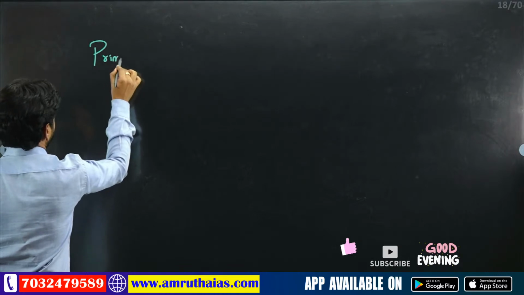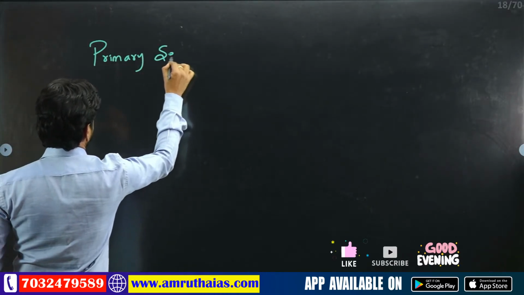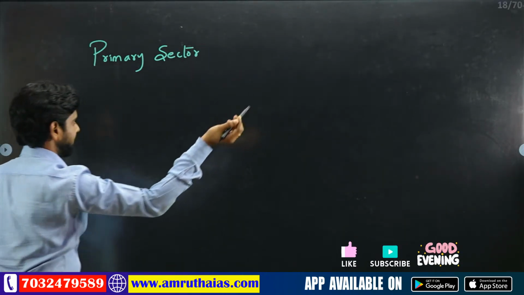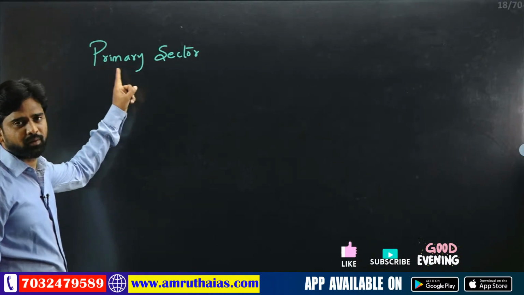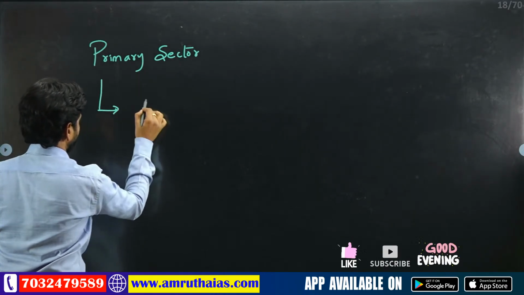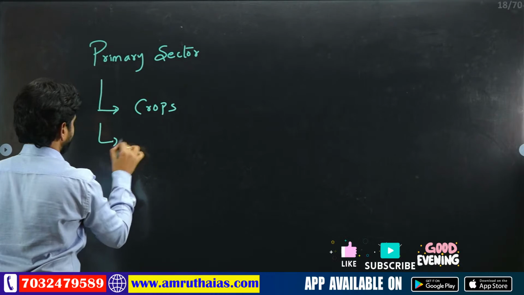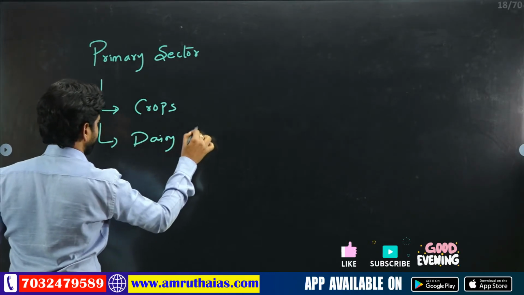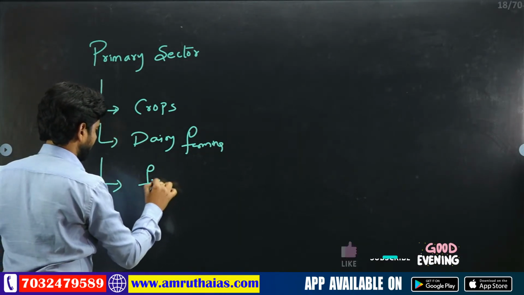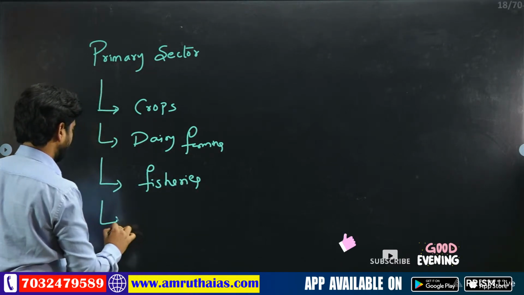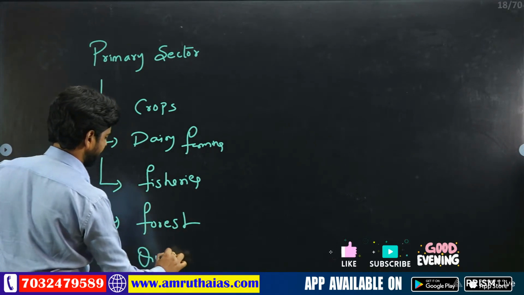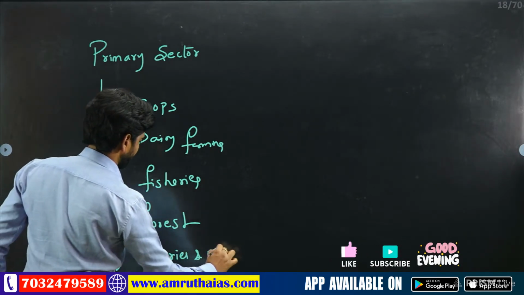Yes, in the previous session I have clearly discussed what the primary sector is. So from this primary sector, if you want to derive the agriculture sector, you should have the subsectors of the primary sector. One is crops, the second is dairy farming. I think I have clearly explained it, right? The third is fisheries, the fourth is forest wealth, and finally the quarries and mines. Am I right or wrong? The fifth one is the quarries and mines.